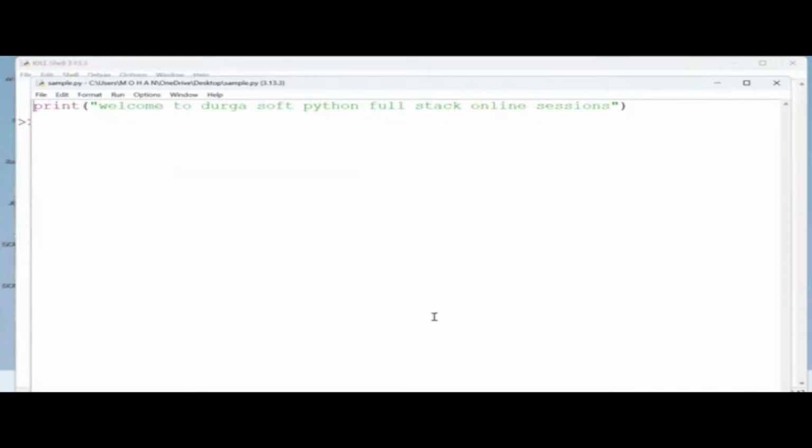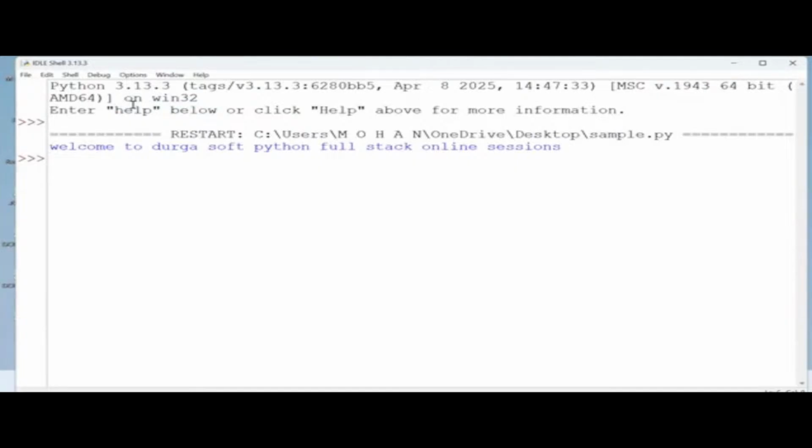Whatever we have written, simply here the Run menu is there, then Run Module. Why module? In Python, every .py file acts as a module. Module means it's one file. I'll talk about what exactly a module is later. So this module I'm going to execute. Simply click on Run, Run Module, or else hit the F5 key on your keyboard. So we got the output here.